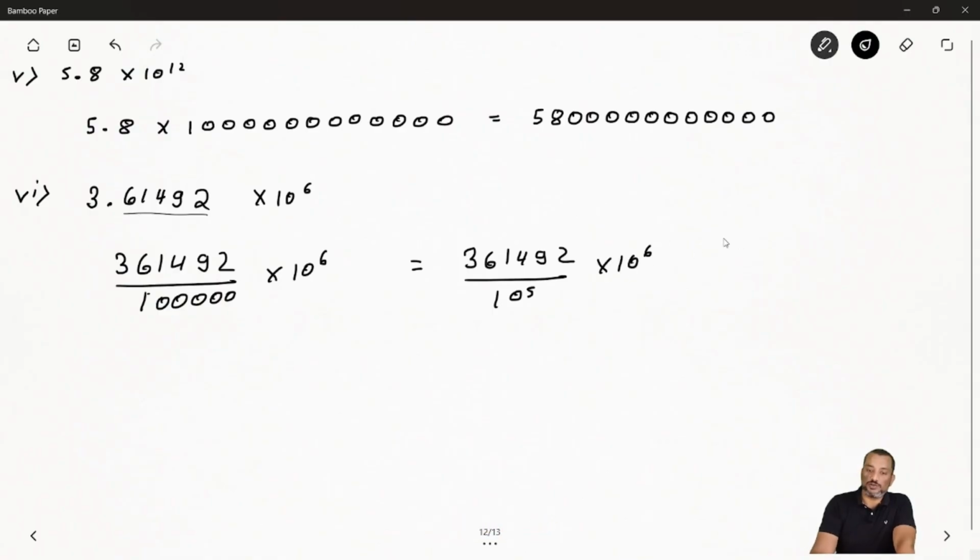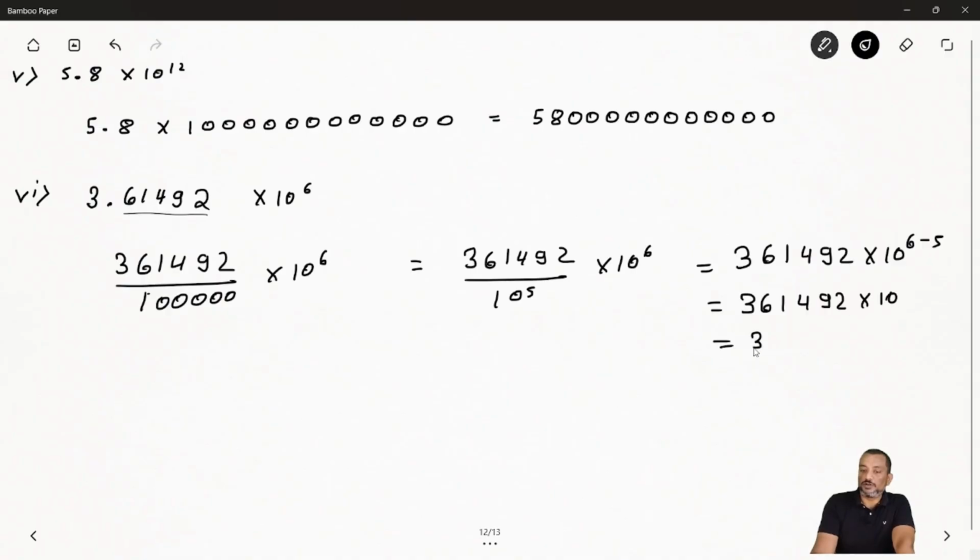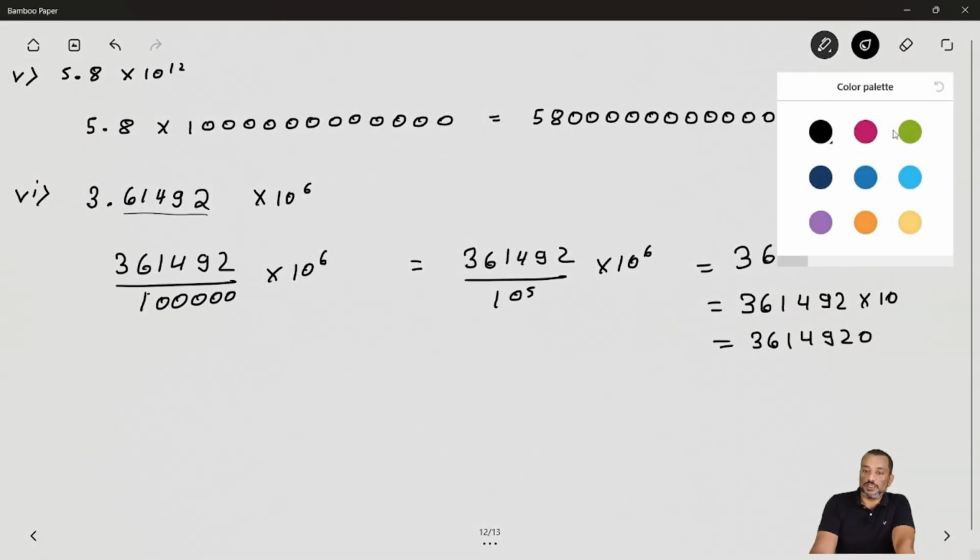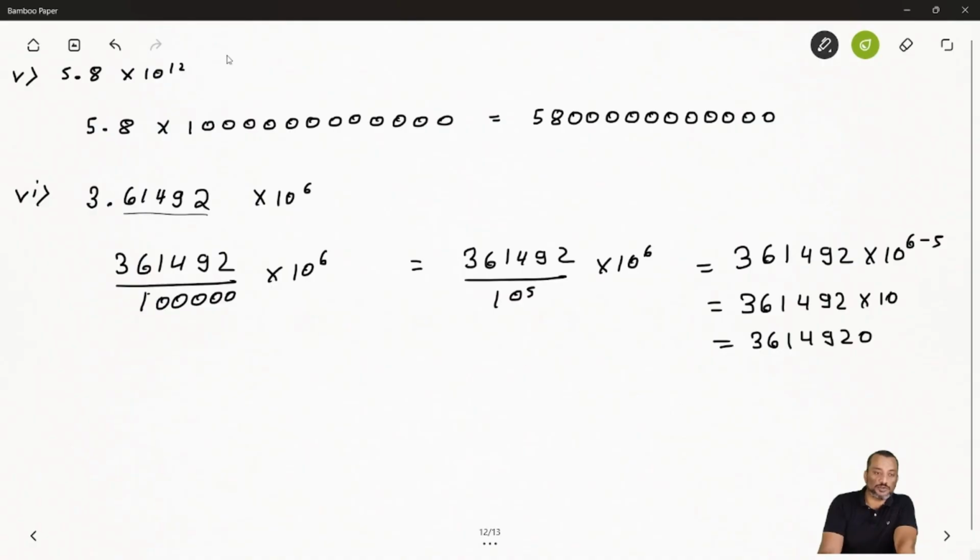Now also you can solve this way. So you can say this one is 361492 times 10 to the power 6 minus 5. So we will get how much? 361492 times 10. So which means you will get 3614920. Okay.